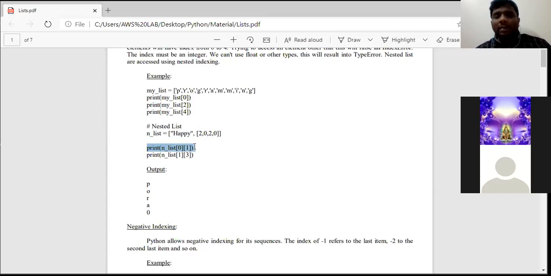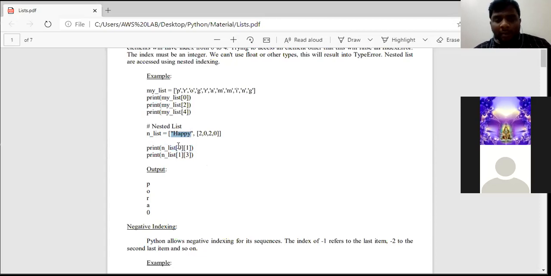See, n underscore list is nothing but the name of the nested list. Next, in the list, first I need to go to the 0th index. As I already told you, this will be placed in the 0th index and this will be placed in the first index. So for the 0th index, the interpreter will be checking for that element.